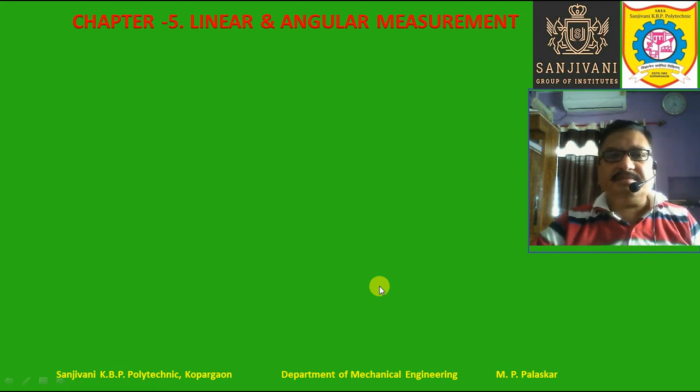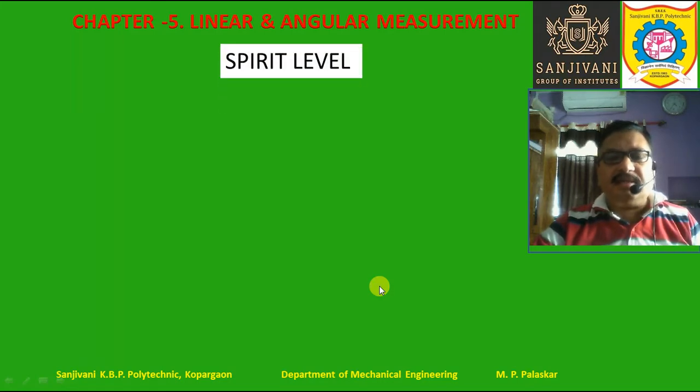Welcome to this session. We are studying the subject engineering metrology and the unit 5, linear and angular measurement. So today, let us study the spirit level.